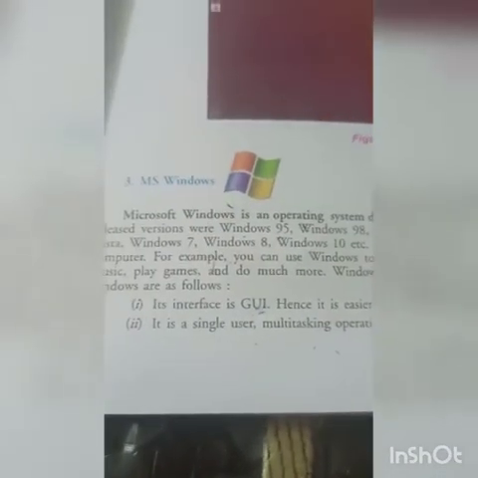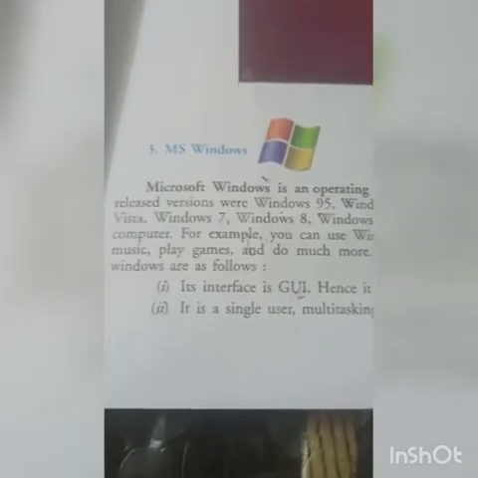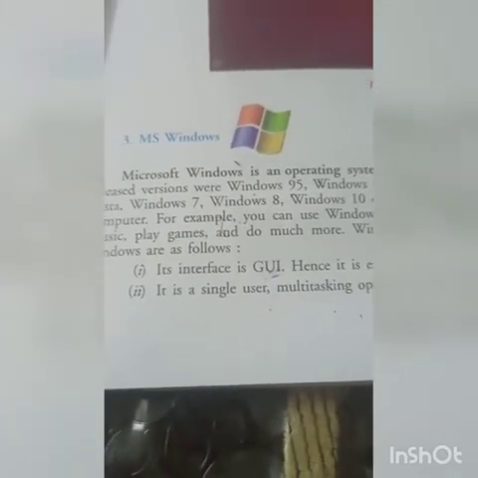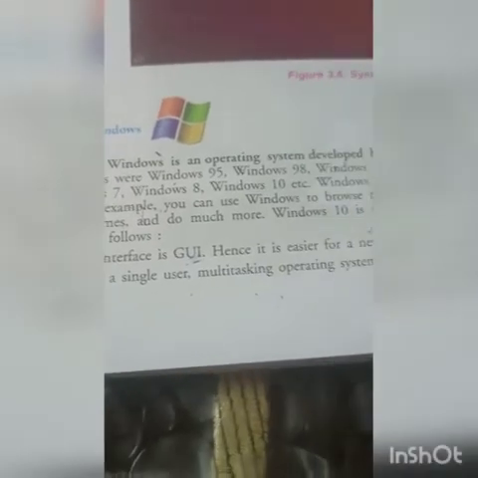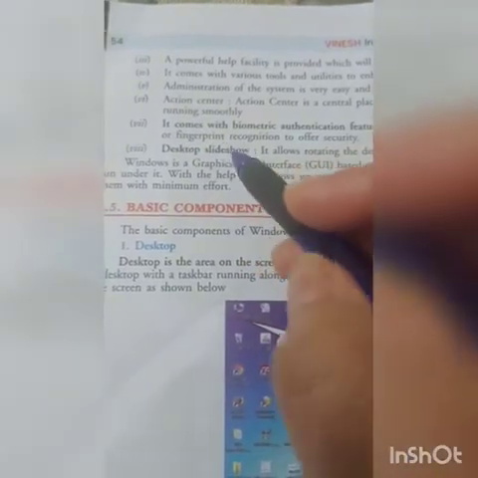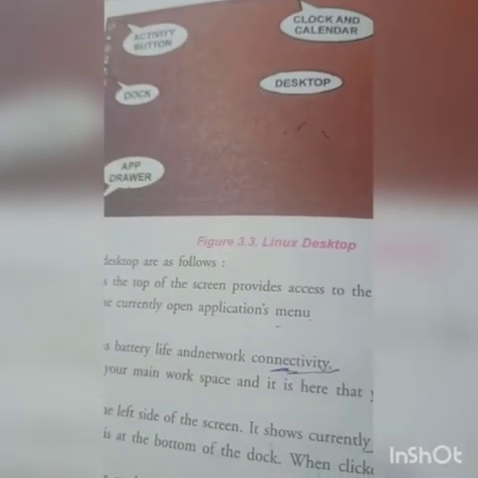Suppose side by side you can open an application program along with PowerPoint, and you can open MS database as well. So it's a multitasking user interface. These are all the components, like the desktop area. So firstly, revise these three classes of operating system.